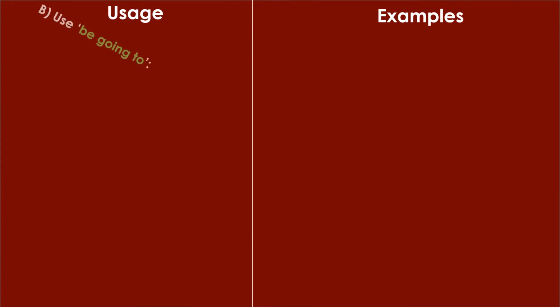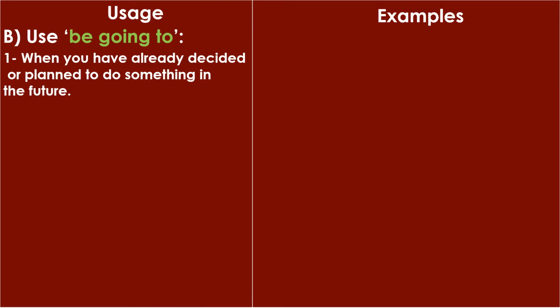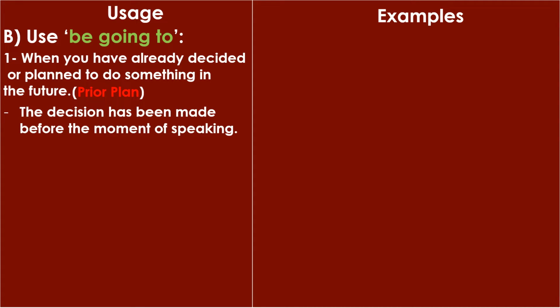Okay, let's now talk about using be going to. We actually use be going to when we have already decided or planned to do something in the future. طبعا be going to بنستخدمها لما نكون قررنا أو خططنا أن نحن نعمل شيء في المستقبل. And this is a sort of prior plan. يعني هذا لما يكون في خطة مسبقة. And by the way, we have taken the decision before the moment of speaking. يعني احنا بنكون قررنا اتخذنا قرار قبل لحظة الكلام.